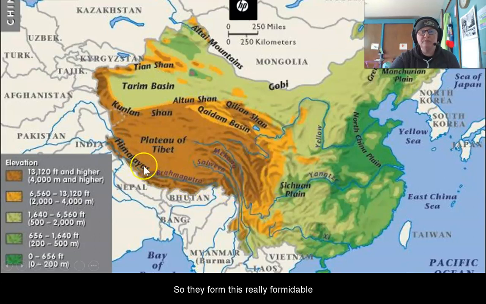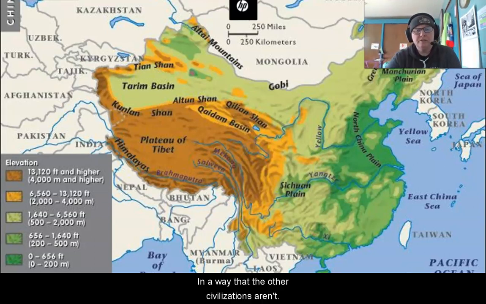They form a really formidable natural border that isn't allowing a lot of trade or a lot of interaction back and forth across it. It's not that it doesn't happen, it just doesn't happen as much. And because most of the other early civilizations that we're looking at are down south, not this far north, China is very, very isolated in a way that the other civilizations aren't.